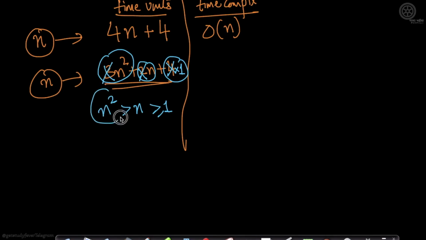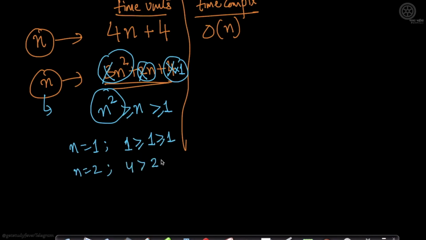Now pick the one that is largest here. n square is greater than or equal to n, because n is an integer. Take n equals 1. Then n square is 1, which is equal to 1. If n is 2, n square is 4, which is greater than 2, which is greater than 1. Take n equals 3. This is 9, greater than 3, greater than 1. So just ignore the constants. Your n square is greater than n, which is greater than or equal to 1.